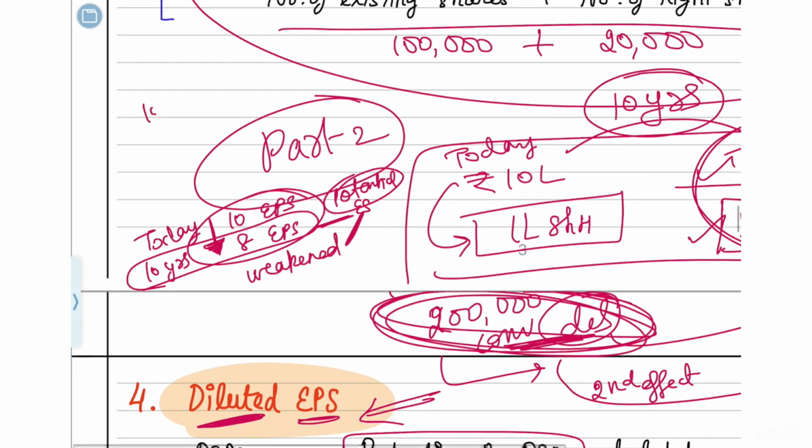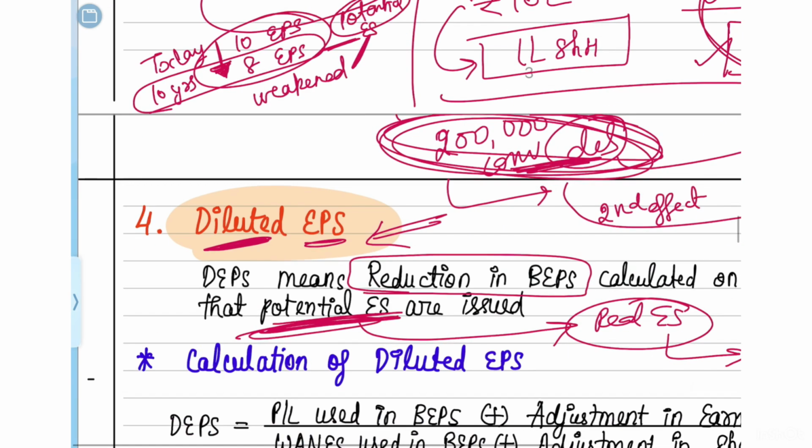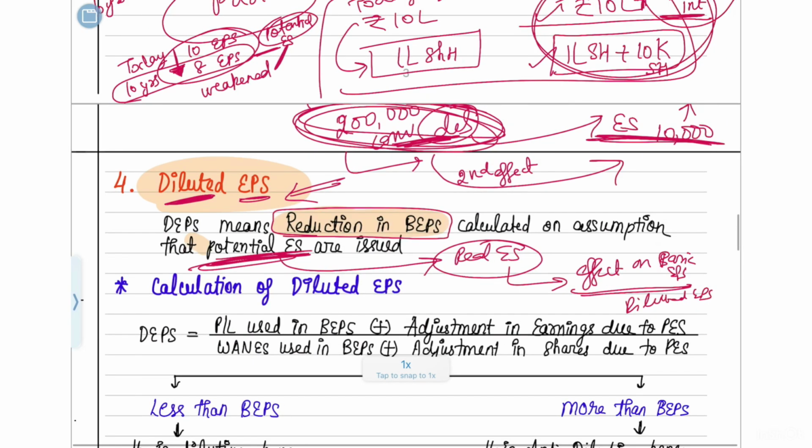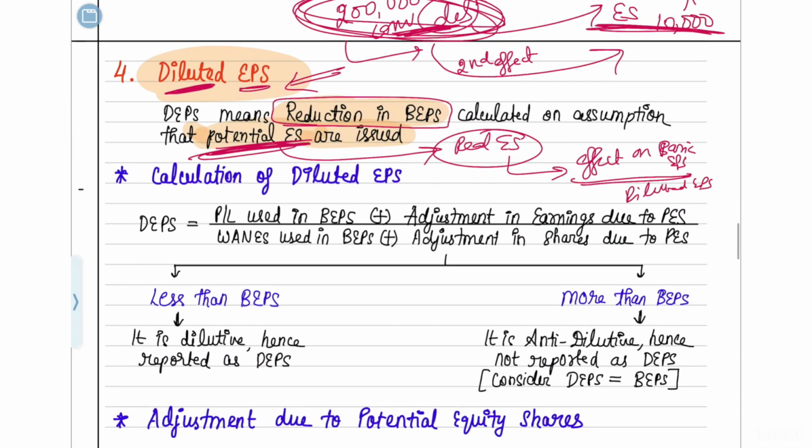Now if you ask me, if there was a 10 rupee EPS and in the future after 10 years this 10 rupees became 11 rupees, will this also be called a diluted EPS? The answer is no. This will not be called a diluted EPS. Only when there is a reduction in basic EPS due to the assumption of potential equity shares being issued, only then will it be called a diluted EPS. I hope you understood this.